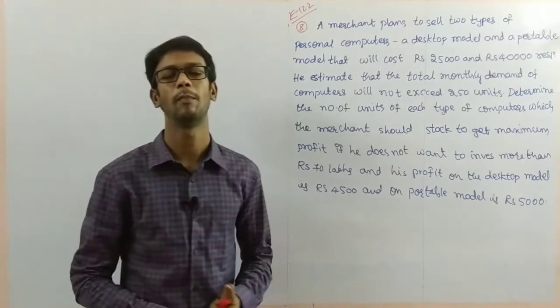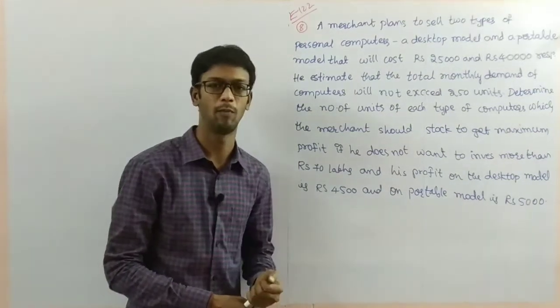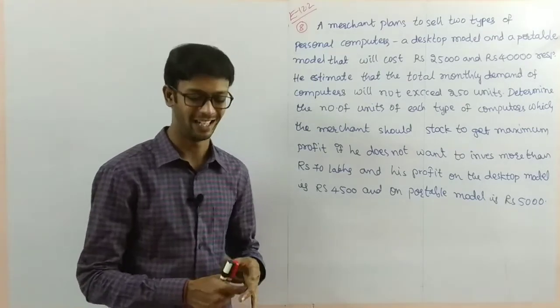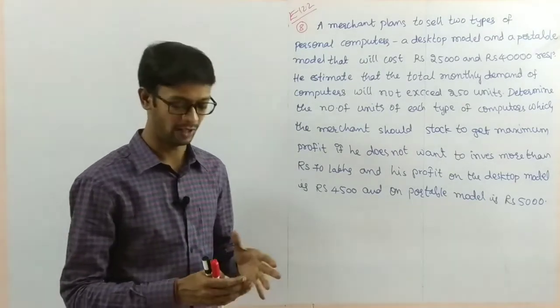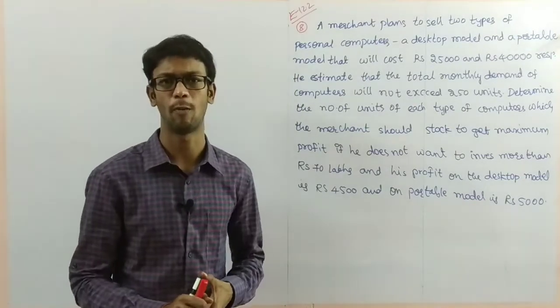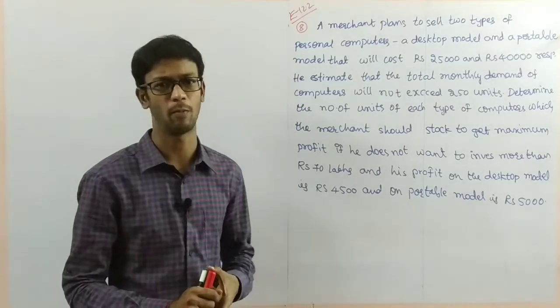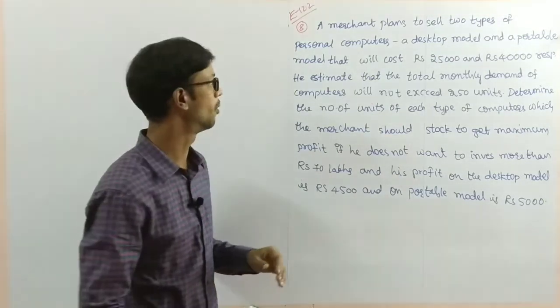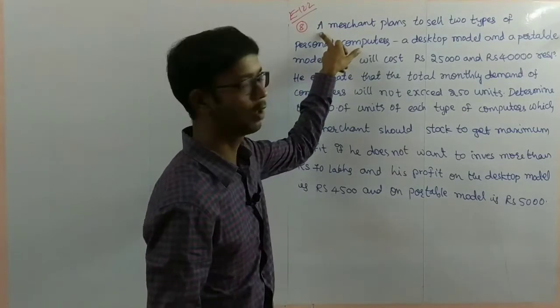Now, problem number 8 in exercise 12.2, same to same manufacturing problem only. In this exercise, we have a lot of manufacturing problems only. Very few diet problems. I think we discussed 3 diet problems previously. So now this is also one of the manufacturing problems. You can read problem 8 here.